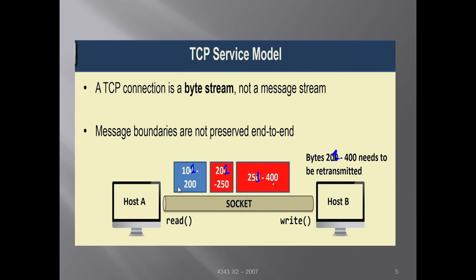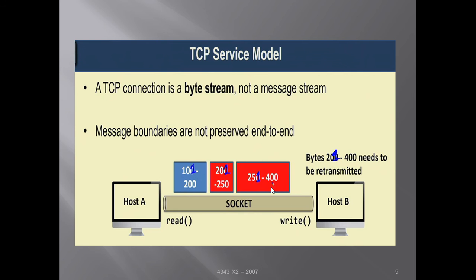The third segment goes from 251 to 400. So this segment contains 100 bytes of data, this segment contains 50 bytes, and this segment contains 150 bytes. All these segments are different in size, and the size of the segment will be determined by the flow control algorithm.